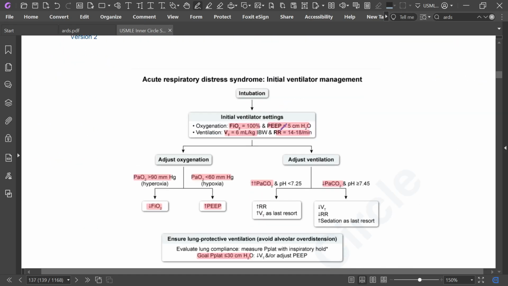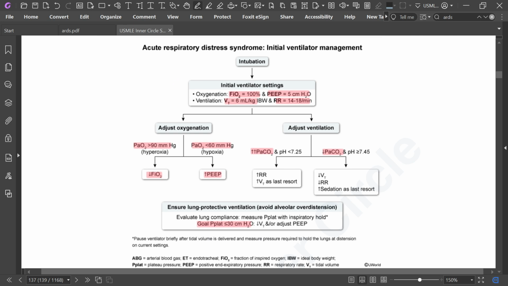Okay, look at this chart. It's a very must-know chart for ARDS, initial ventilator management. Intubation, oxygenation: FiO2 is 100%, PEEP is 5, VT is 6 ml per kg of ideal body weight, and respiratory rate is 14 to 18 per minute.